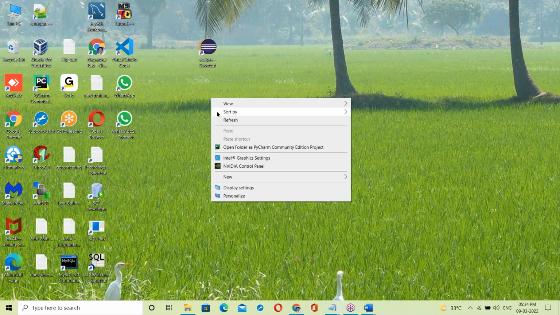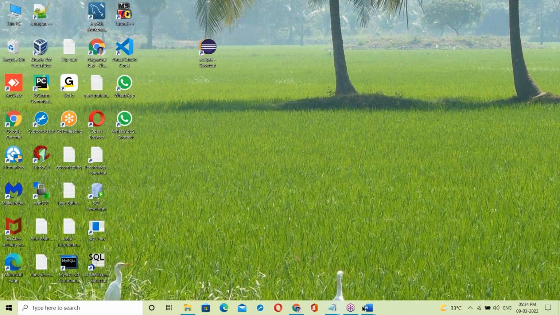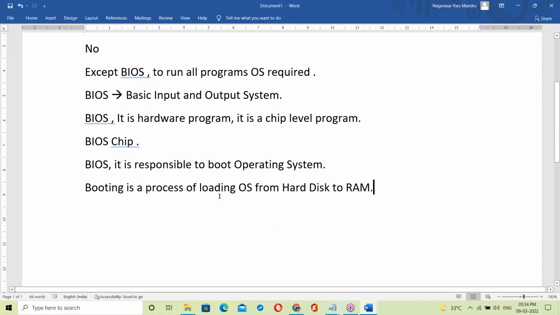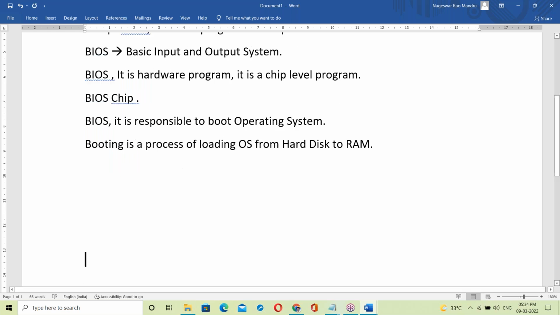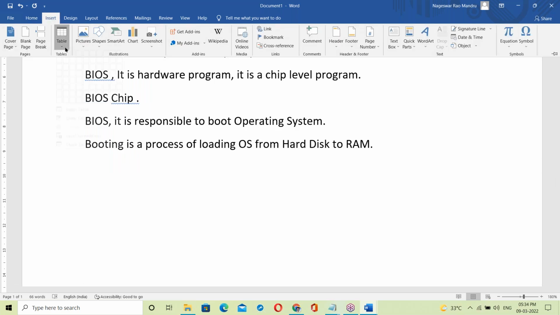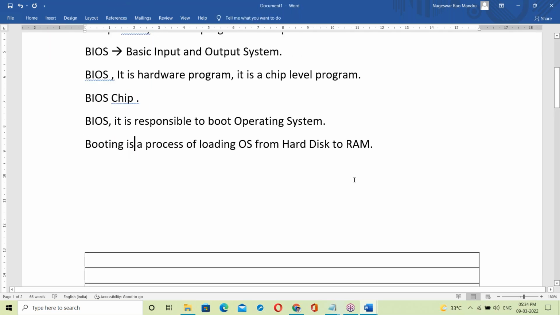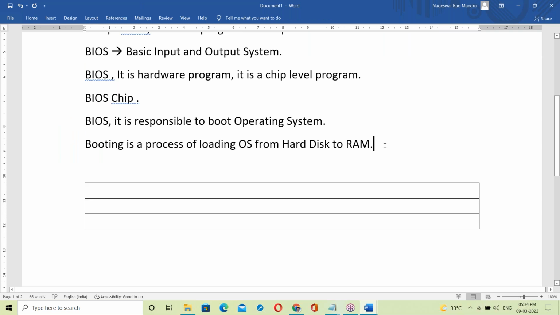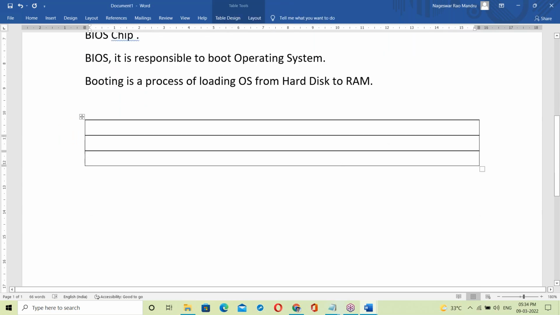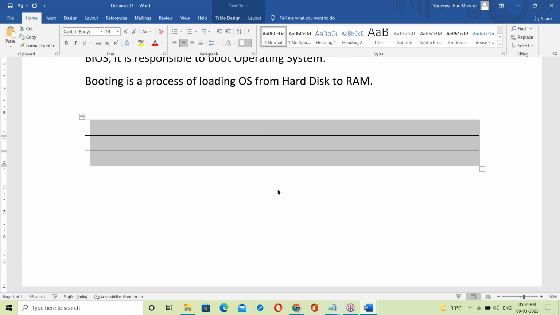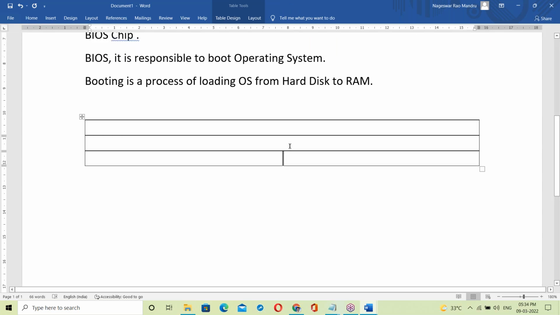This OS is responsible to take your request. Once booting is done, the system is ready. See, our system is like this, the computer. Once the OS is loaded, your system is ready. Here is the hardware.